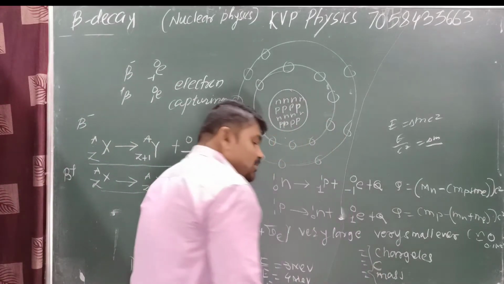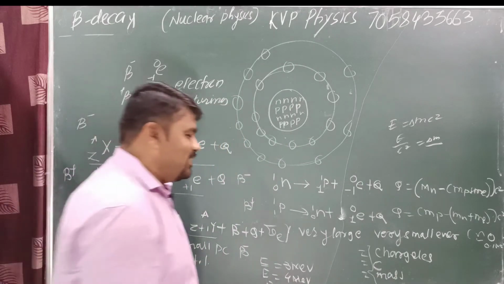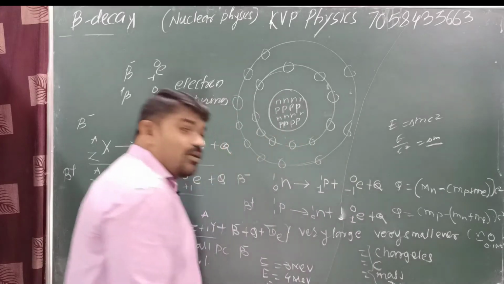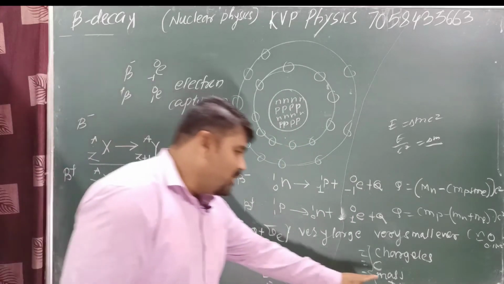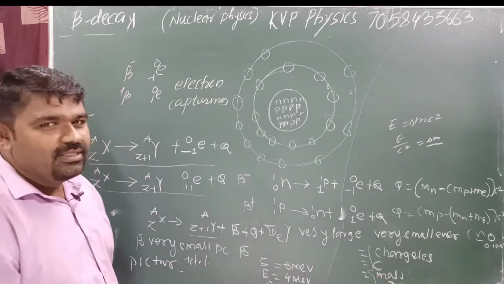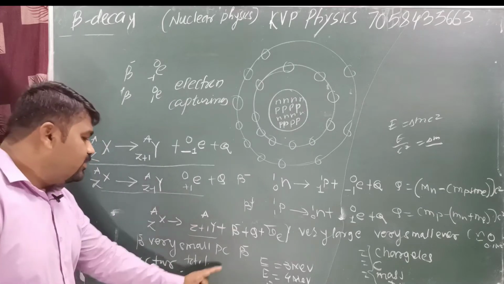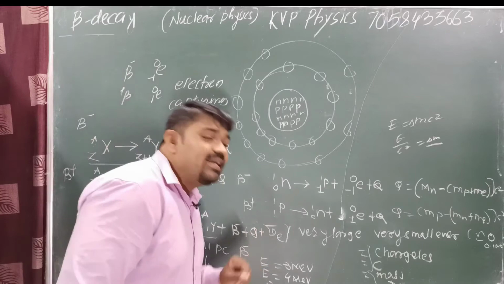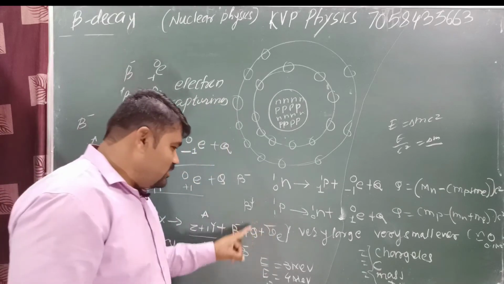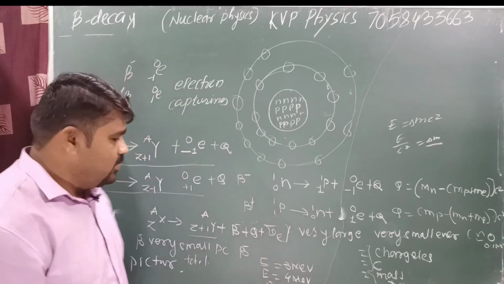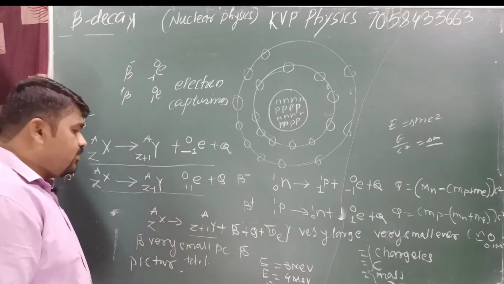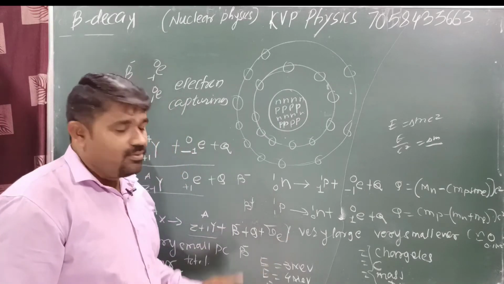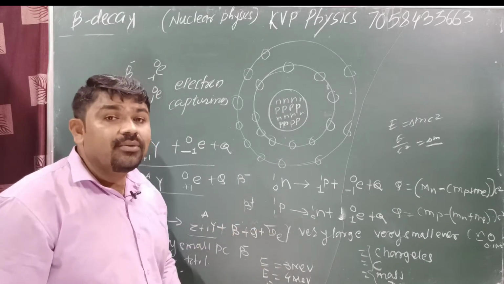And what is the spin of this particle? Spin of the particle is plus or minus 1 by 2. Who invented that? Pauli invented that. How? Using the picture, you can say one particle is present here. This particle is known as an antineutrino or neutrino. Yes or no? This depends upon the particle: if it is a beta minus, here is an antineutrino; if it is a beta plus, here is a neutrino.